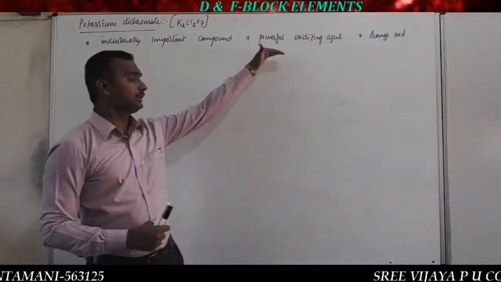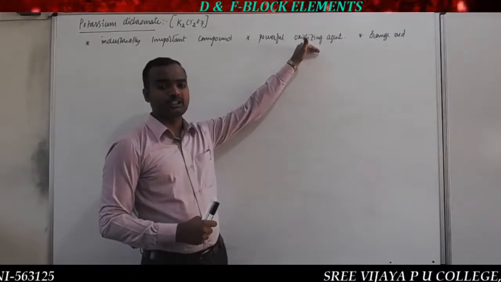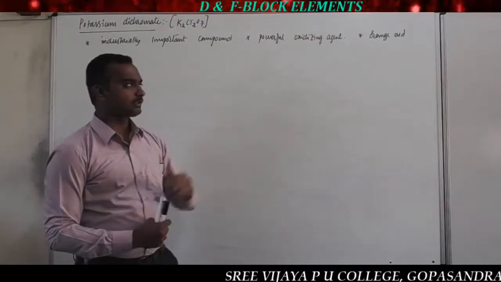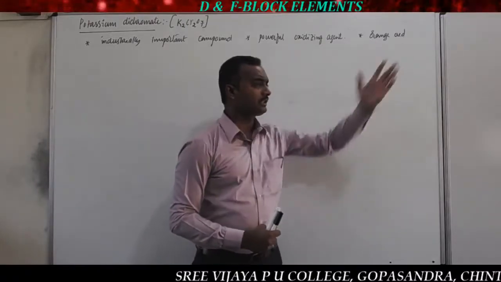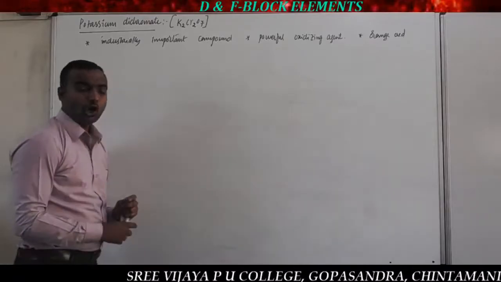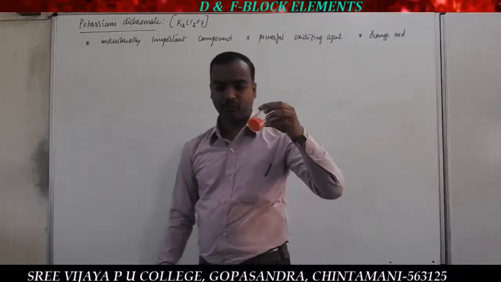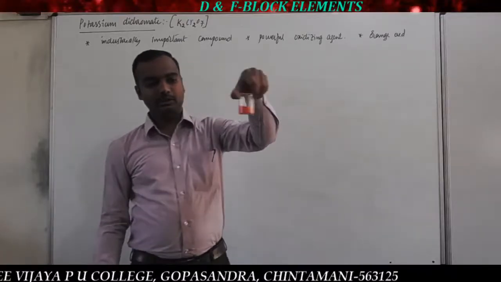I will explain that oxidizing property, the oxidizing agent with reactions and examples, in the next class. The color of this potassium dichromate is orange red. So these are orange red colored crystals. That's about potassium dichromate.